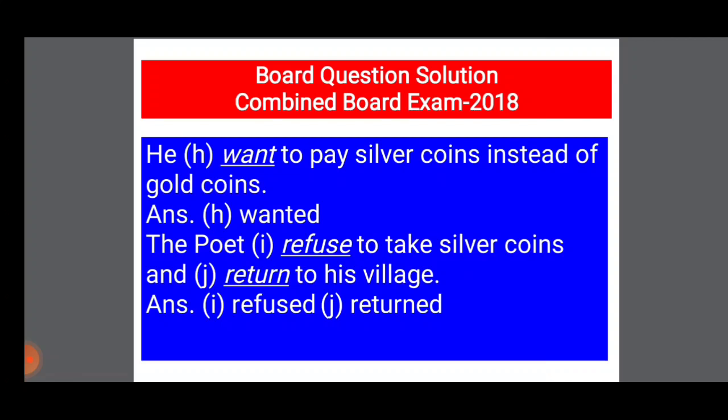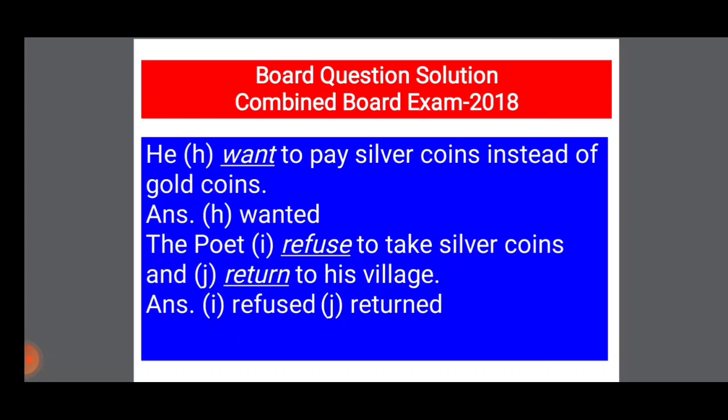The next sentence: the poet refused to take silver coins and return to his village. The two verbs are in past simple tense, so V2 will be used here. So the answer will be: the poet refused to take silver coins and returned to his village.